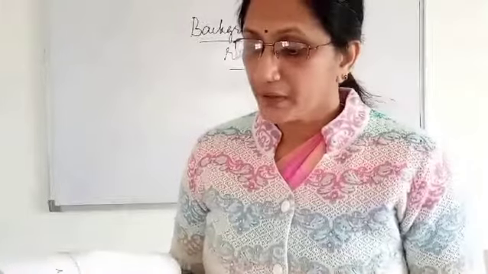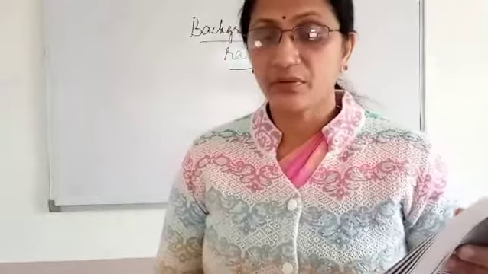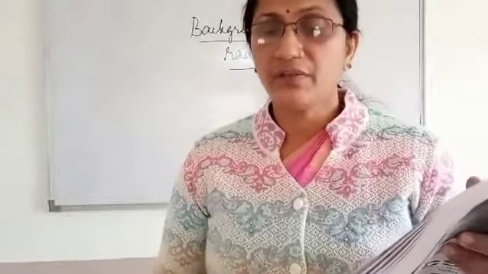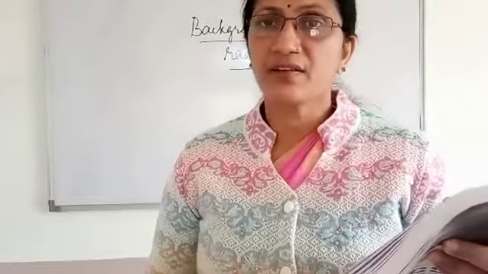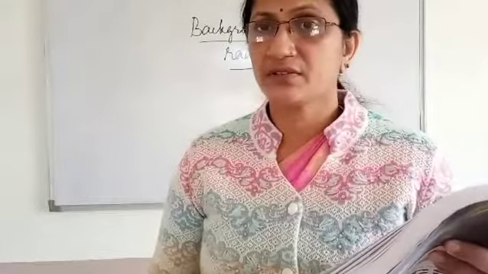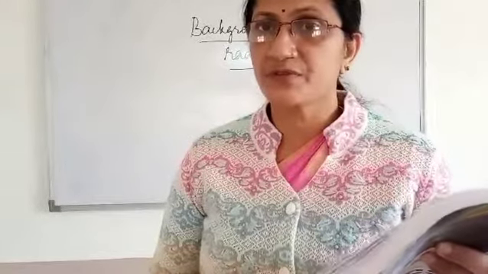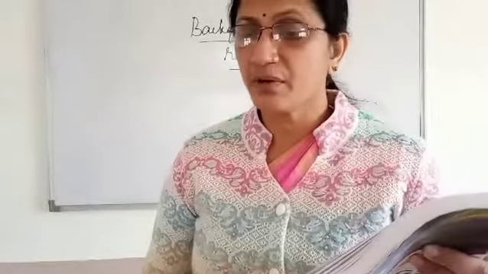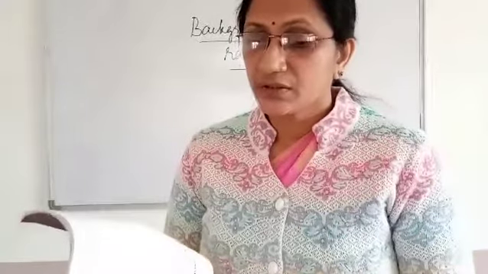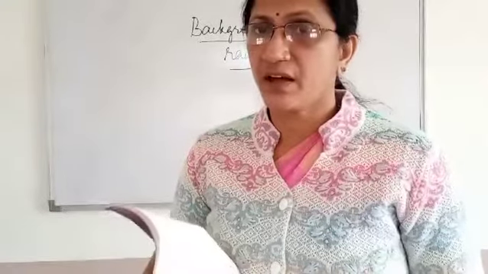Before that, there are some corrections in the textbook. On page number 265, on the top, the definition of isotopes. In the given definition, you have to add some words in the beginning like this: atoms of same elements. Add the words atoms of same elements having same atomic number but different mass number are called isotopes. First words are missing: atoms of same.